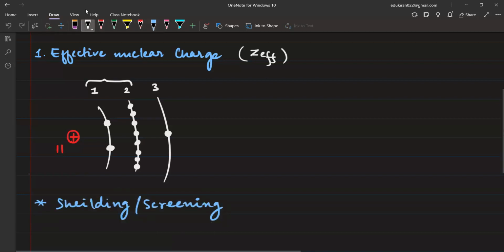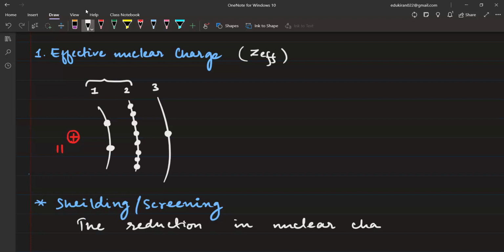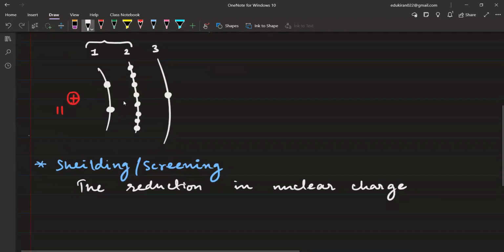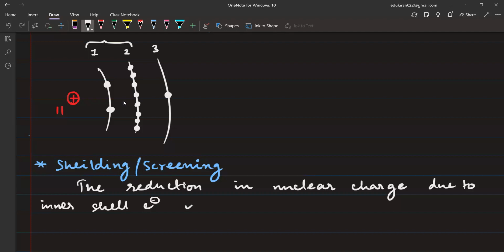Please write: the reduction in nuclear charge due to inner electrons is called shielding or screening.